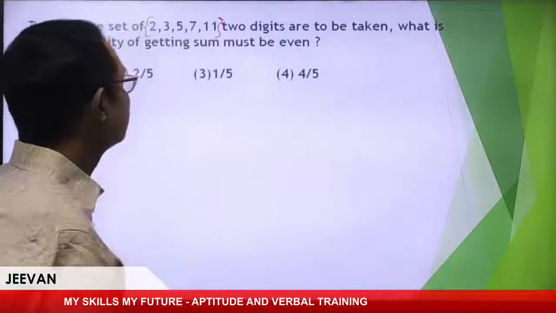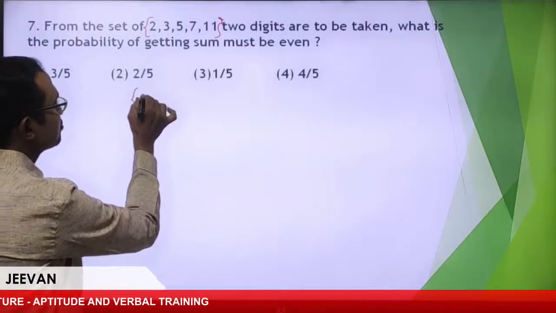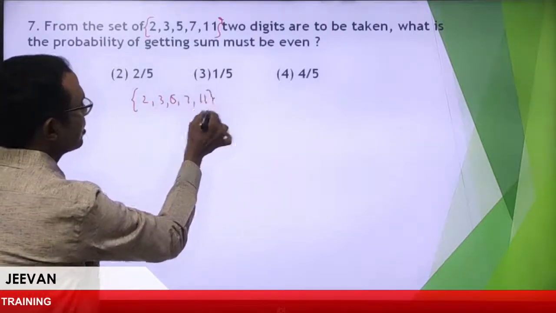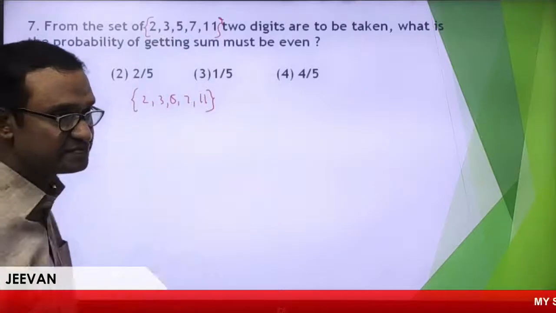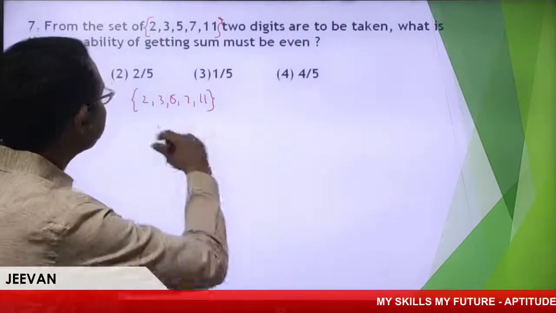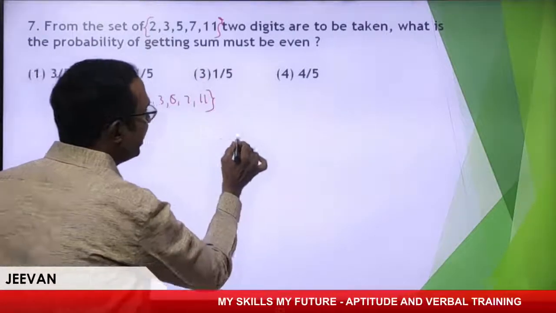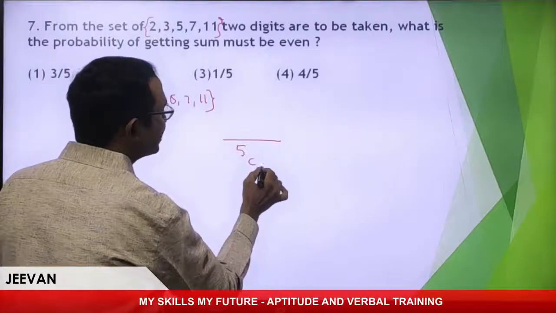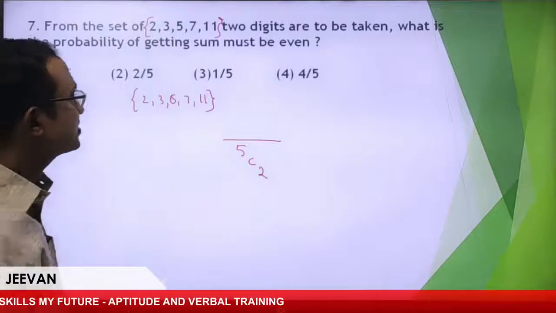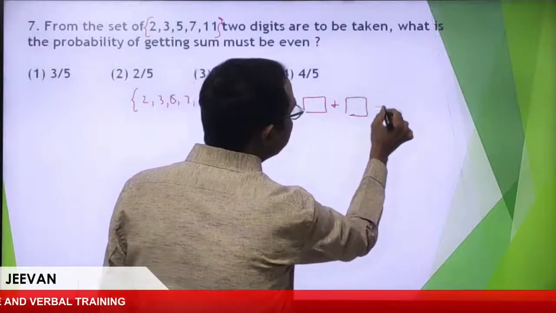Now, see, the set consists of 2, 3, 5, 7, 11. How many digits are there? 5. We'll see that. What is the probability of getting the sum? 2 digits are taken, so I'll take the denominator 5C2. Wonderful. Now, suppose I've taken 2 digits. This sum must be even.